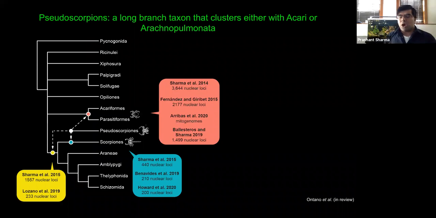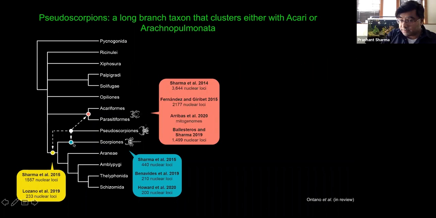Pseudoscorpions are one of 3 long-branched taxa in chelicerate phylogeny, along with the mites and the ticks. They exhibit faster rates of evolution, and as a result, they exhibit an artifact called long branch attraction, where they're often drawn towards the base of the tree or with other fast-evolving taxa. So across phylogenomic studies, you will notice that pseudoscorpions generally tend to bounce around in one of 3 places: nested within or sister group to the Acari, at the base of the Arachnopulmonates, or inside of Arachnopulmonates as a sister group of scorpions.